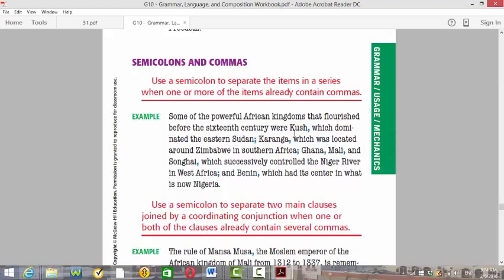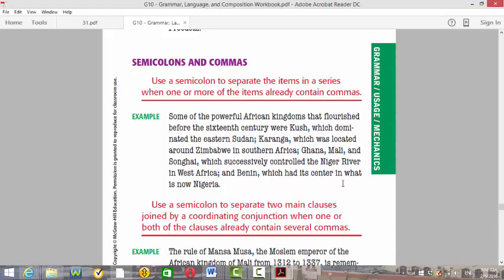Kush, which dominated the eastern Sudan; Karanga, which was located around Zimbabwe in southern Africa; Ghana, Mali, and Songhai, which successively controlled the Niger River in West Africa; and Benin, which had its center in what is now Nigeria.